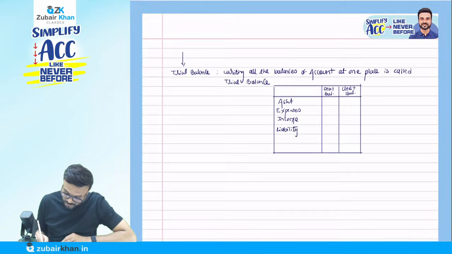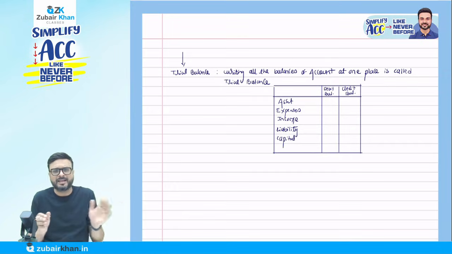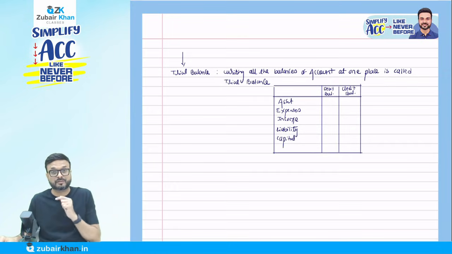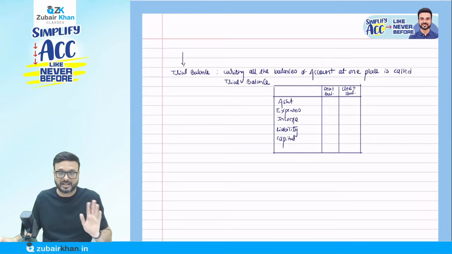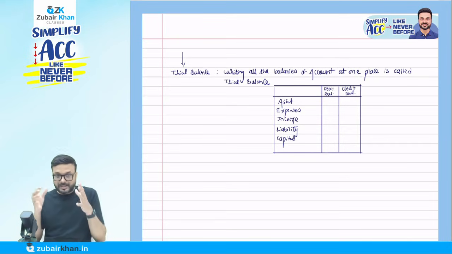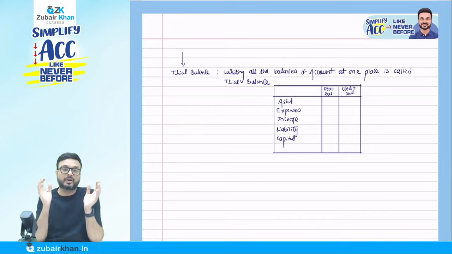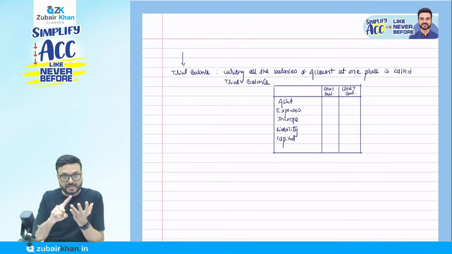And those maybe of what here? The capital account. Okay. So it might be any of them. Today I'm going to also discuss with you all the asset, expense, income, liability, capital. We'll discuss those. But remember, this trial balance basically is a place where they have written the balance of each and every account. That account may be of asset, expense, income, liability, or capital.